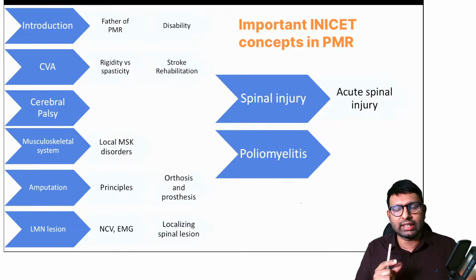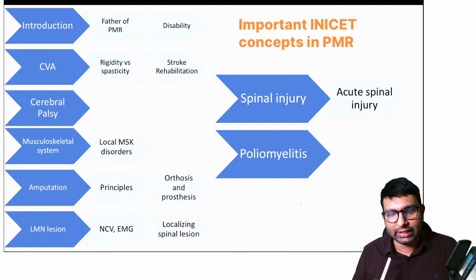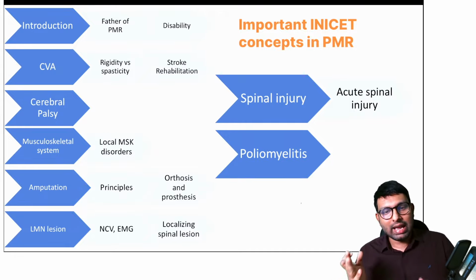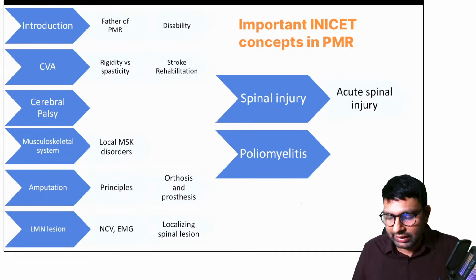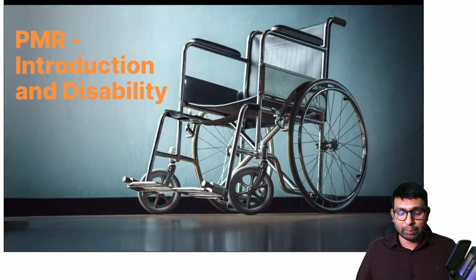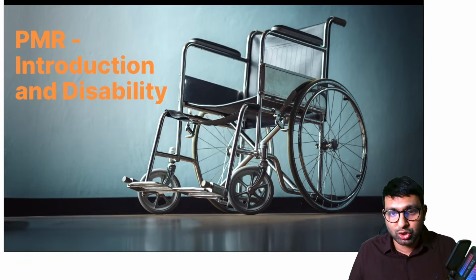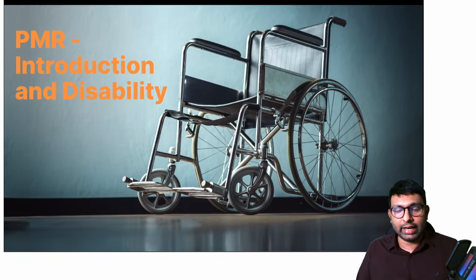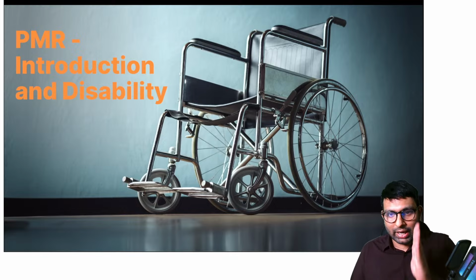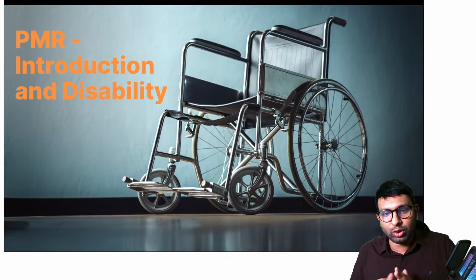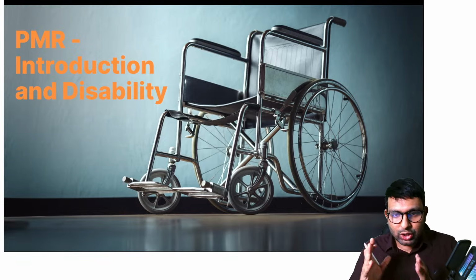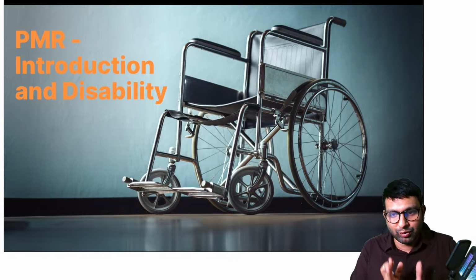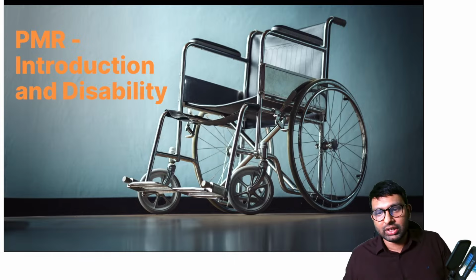A few things are high yield topics in INICET, so let's cover all of them. Let's cover PMR and orthopedics together in this session. I'll need you to help me with all the questions. We'll try to solve these questions together and then answer them. The model I've told you is PMR, and in between them I have sandwiched certain orthopedic questions to keep you engaged. So let's start PMR chapter wise. The first chapter we'll be covering is Introduction and Disability.